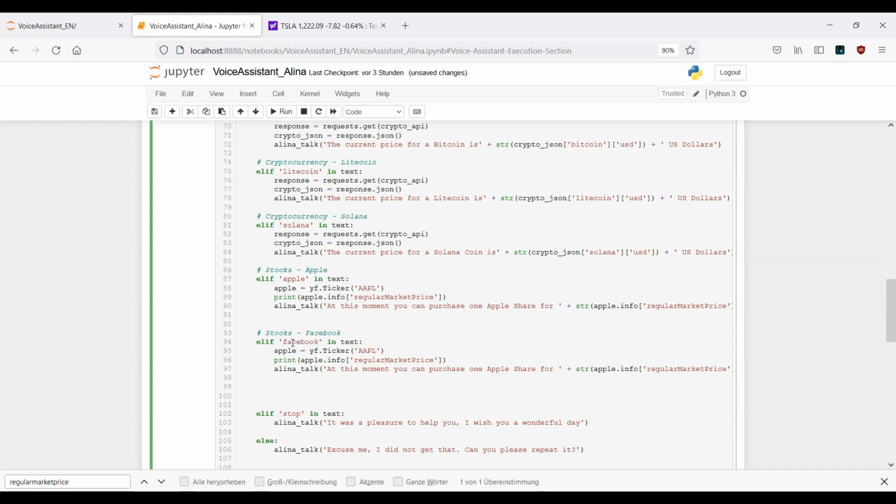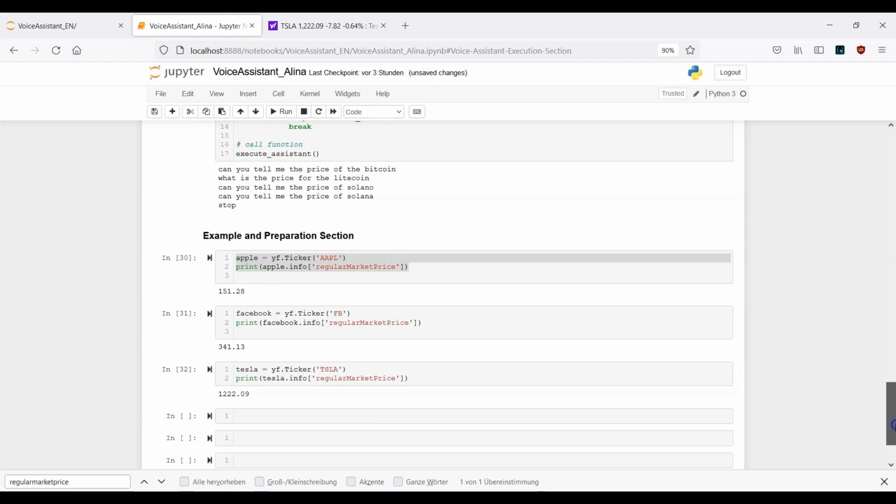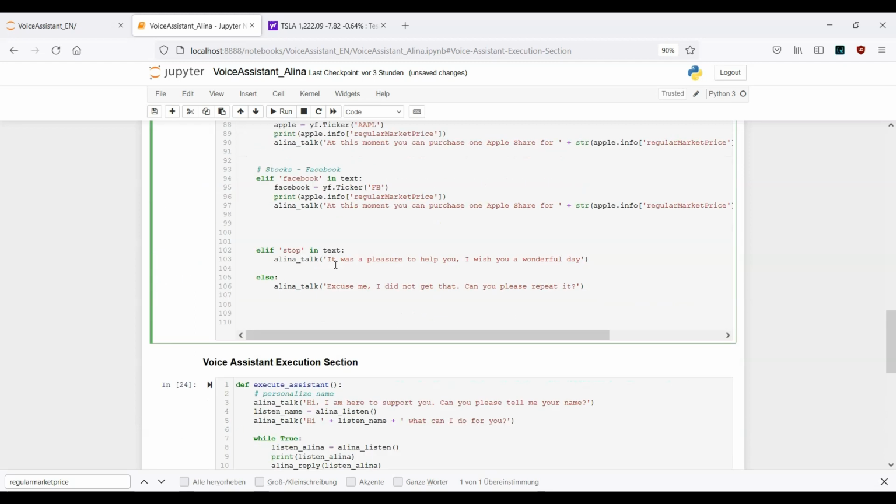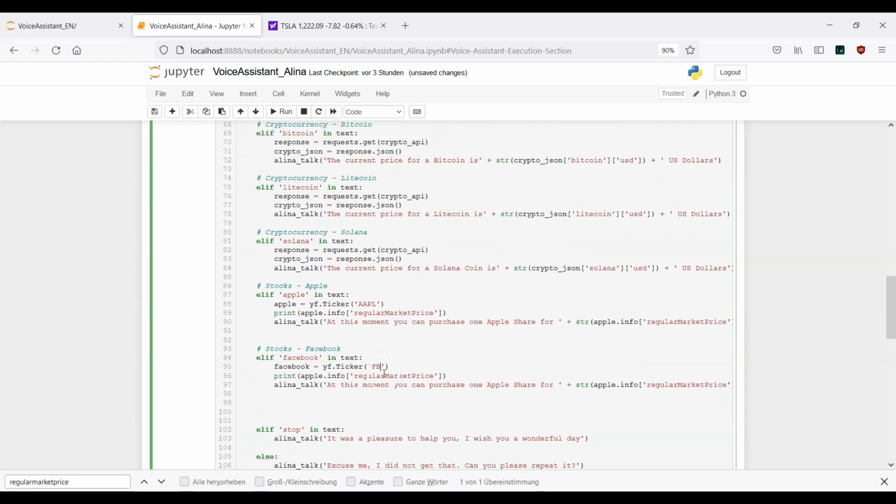That means if or elif Facebook in text, then we want to have Facebook equals to YF ticker, FB. And remember, we've taken a look already how this works inside the example and preparation section. That means this is right now familiar to us. Okay, and here I want to replace Apple with Facebook. Okay, this key element remains the same.